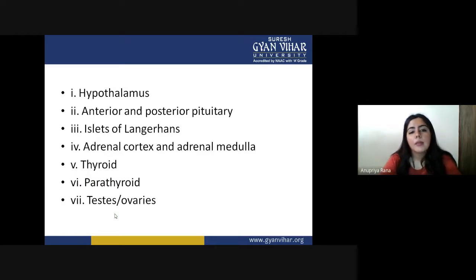So the hypothalamus, anterior and posterior pituitary, islets of Langerhans, adrenal cortex and adrenal medulla. As we talk about, some are present in pairs, like the adrenal cortex and adrenal medulla, thyroid, parathyroid, testes, and ovaries. So these are the important glands present inside our body.